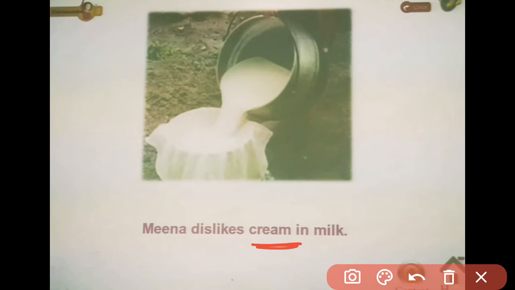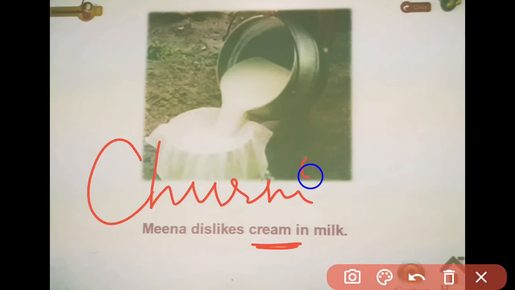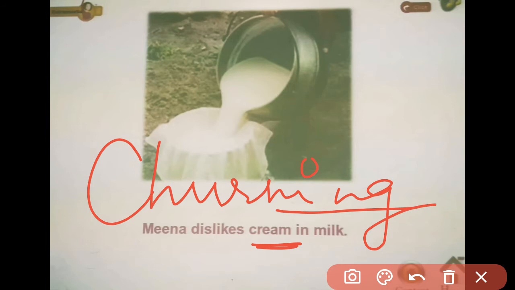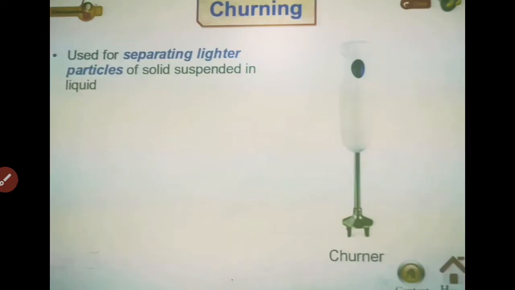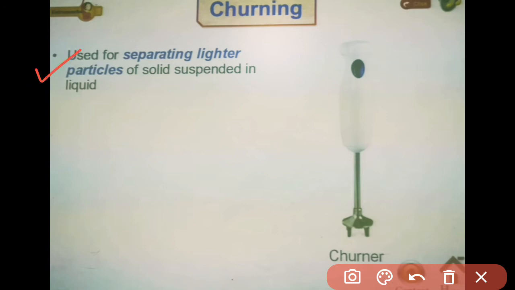To remove the cream from the milk, there is a process called churning. Through this process, the cream separates out and only the liquid part of the milk remains.